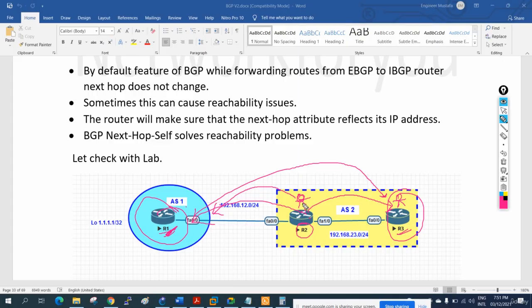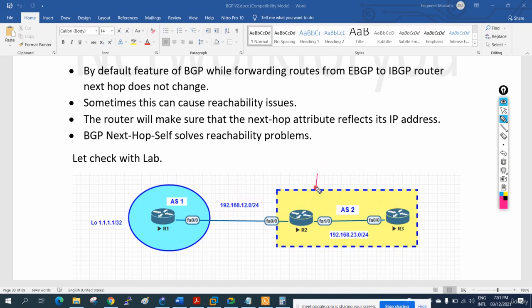So what we are saying, by default we have an issue with BGP. Whenever it gets the route, it will say that I am getting this route from here, and this information R3 does not have, your friend does not have that information, so he has the reachability issue. To overcome this type of scenario, we will tell R2, don't tell him you are borrowing from there. Say you are giving it, and when you return the money, give it to me, and when you receive that money, give it to where you borrowed from. Okay, this is a simple example. With this you will remember this concept.